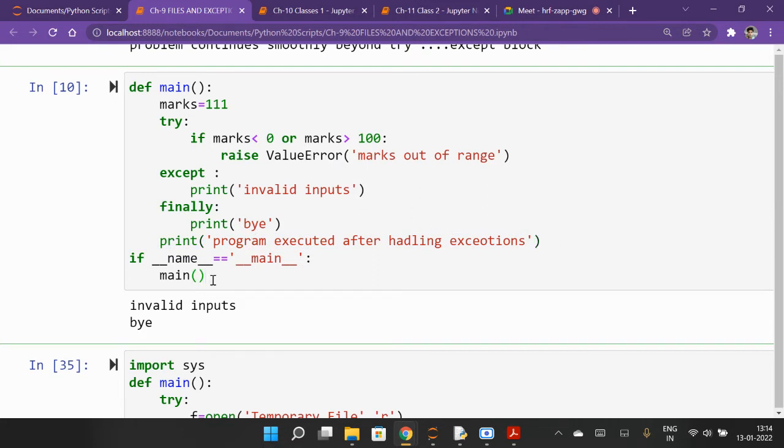So if I run the program, what will be the output? Anyone tell? Then I will run and check whether you are right or not. If I run the program, this is the old output. Okay, I have changed something here. So this is the old output. What will be the new output if I run the program?